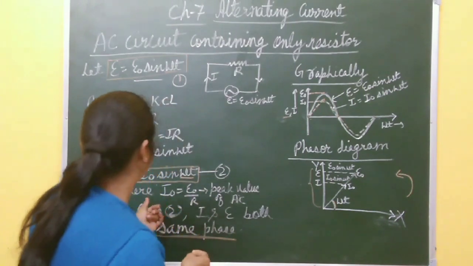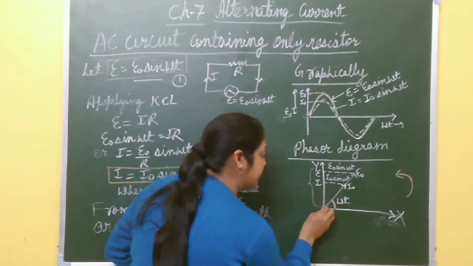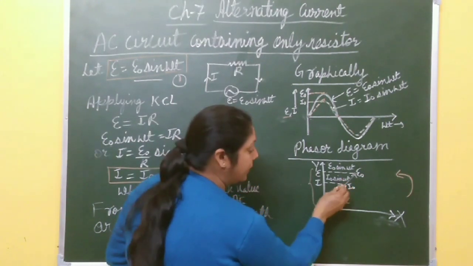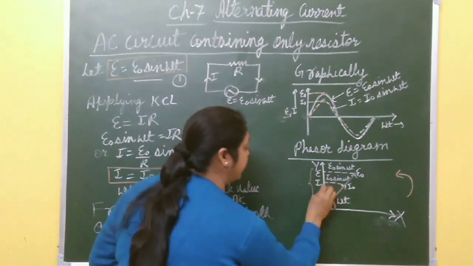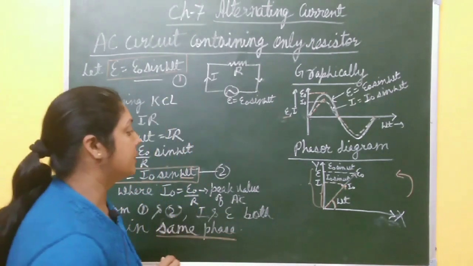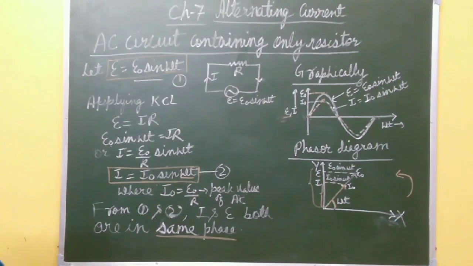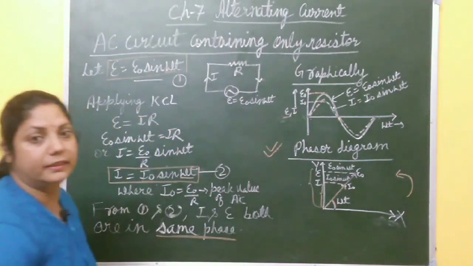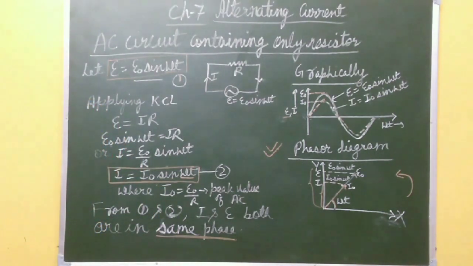Again, current has the same phase omega t, so it is also represented along the same line. This one is the peak value of current I naught, and its projection gives the instantaneous current I at any instant of time. This one is I, right? So in this way you represent with the help of phasor diagram also. You must know how to draw the phasor diagram in case of a resistor, and then we will discuss the inductor and capacitor next. Okay, so please take a screenshot of this one, then move to the next topic.